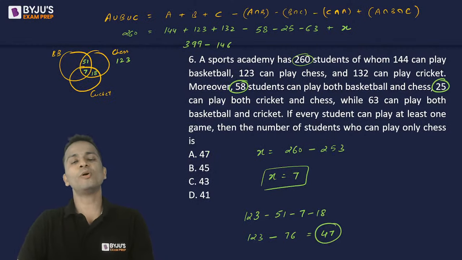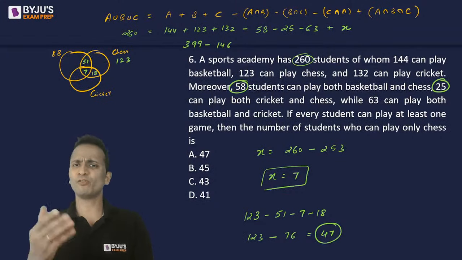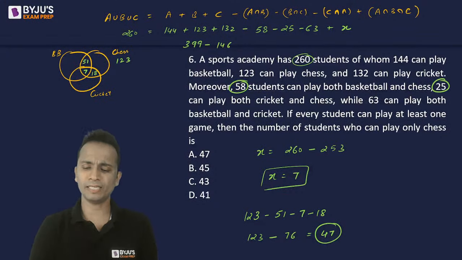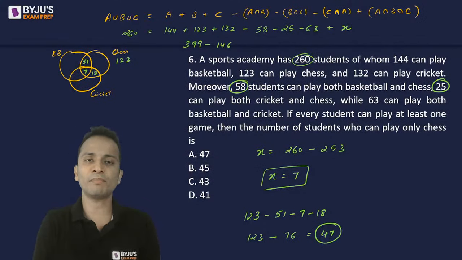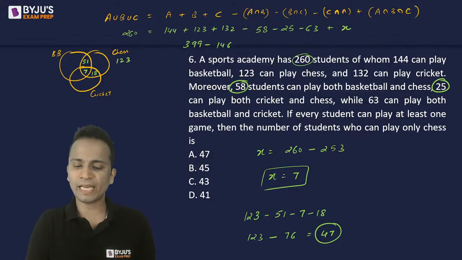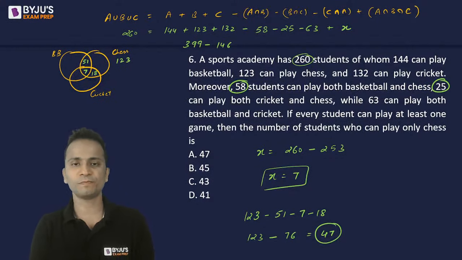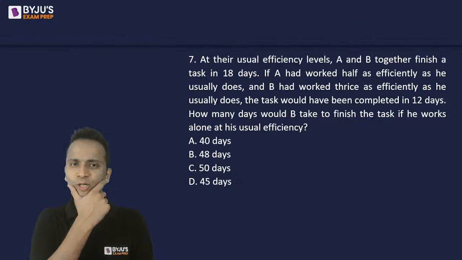So it is a basic concept of set theory, Venn diagrams. I've used a basic formula and applied these things. So even if you have attended even a single lecture taken by me on Venn diagrams, then you will not commit any mistake in this type of question. Okay. All right. Chaliye. So that was question number 6. Let's move on to question number 7.